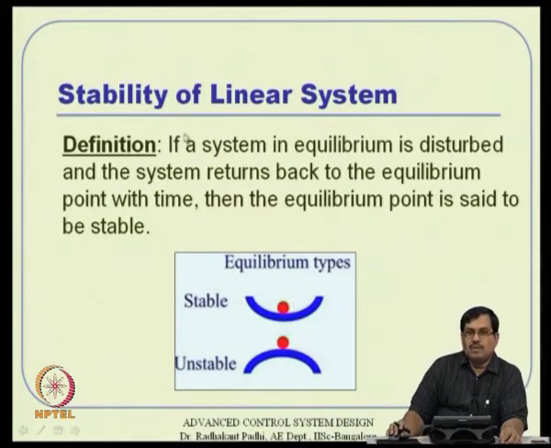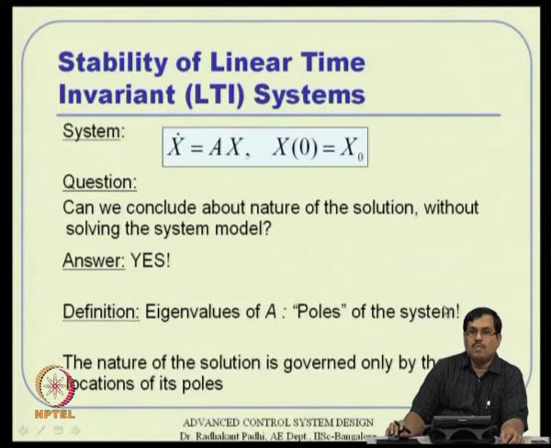However, also remember that when we discuss stability of nonlinear systems, things need not be as simple as that. There are various notions of stability and we will study those in detail when we talk about Lyapunov stability theory. But in linear systems, the system is either stable or unstable. There may be a borderline case which is marginally stable. If you assume a flat surface here, the ball just keeps on rolling and will stay wherever it goes. That is the concept of marginal stability. Normally we visualize the system as either stable or unstable. Let us see how this concept is tied up mathematically.